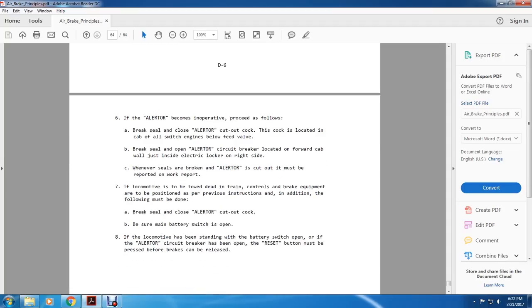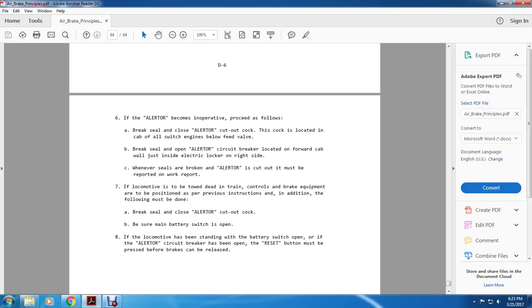Alright. If the alerter becomes inoperative, proceed as follows. Break the seal and close the alerter cutout cock. The cock is located in the cab of all switch engines, below the feed valve. Break the seal and open the alerter circuit breaker, located in the front forward cab just inside the electrical locker on the right side. Whenever the seal is broken and the alerter is cut out, it must be reported in the work report. Locomotives to be towed dead: controls and brake equipment are positioned as per previous instruction.